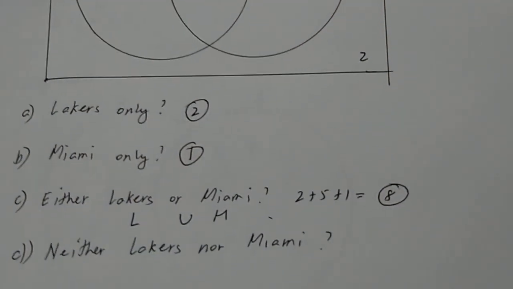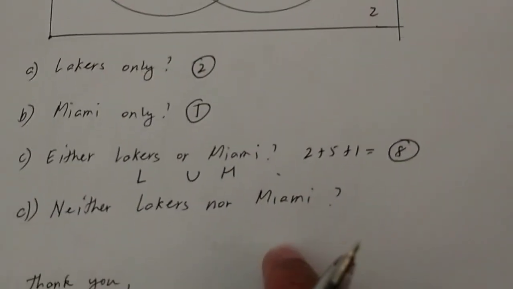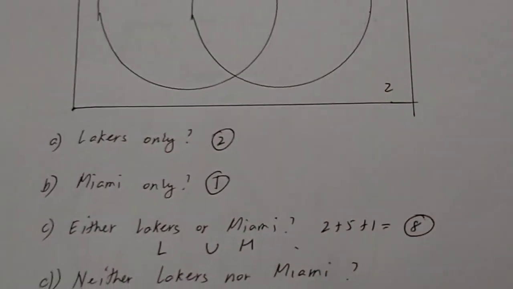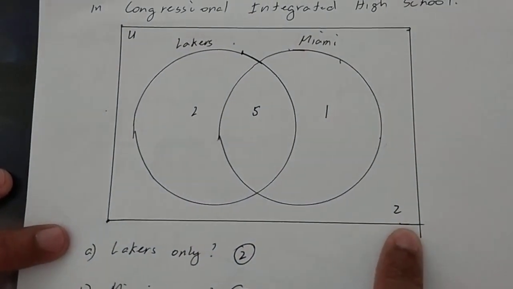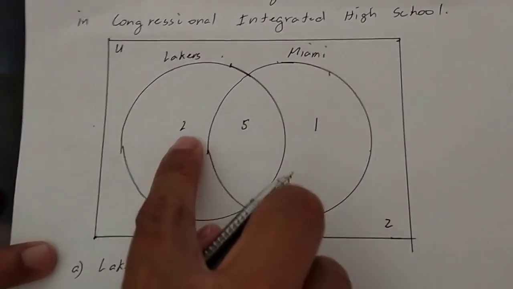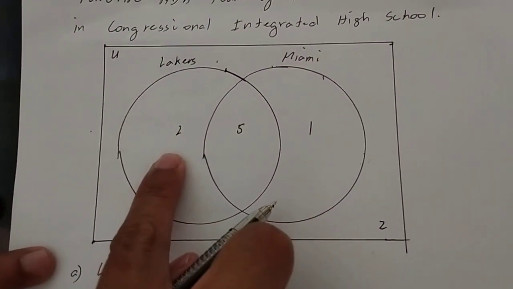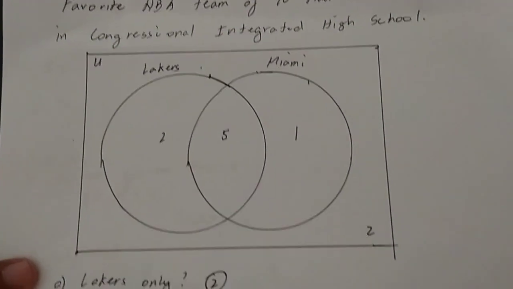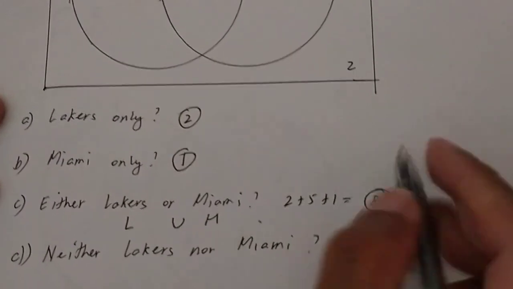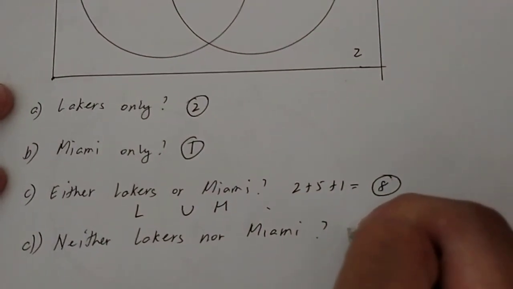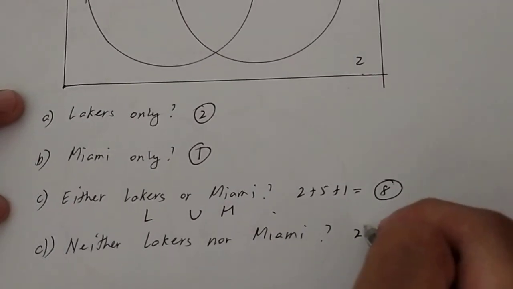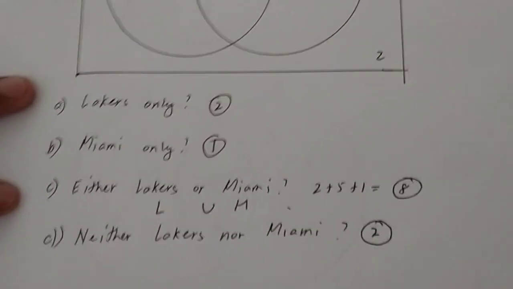Can you follow? Pag neither Lakers nor Miami, ayaw niya sa Lakers, ayaw niya sa Miami. No, siguro ibang team ang gusto niya. Ay hindi tayo kukuha dyan. Ang sagot ay 2. Eto yun. Hindi ito. Kasi ito, dalawa. Gusto niya Lakers eh. Lakers only. Eto, ayaw niya sa Lakers. Hindi niya favorite ang Lakers. Hindi niya rin favorite ang Miami. Siguro, iba ang favorite niya. Baka Golden State. So, yun.